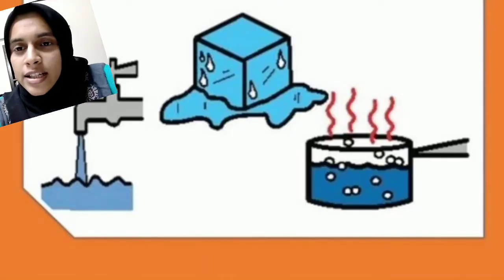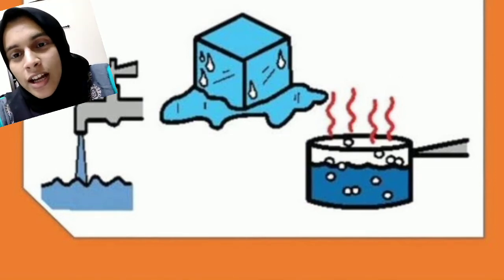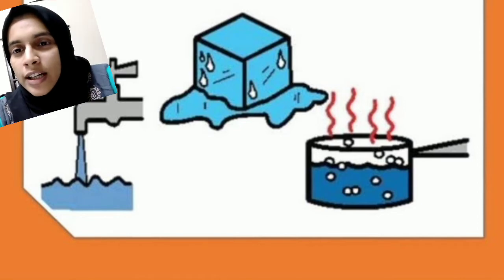Now we are going to discuss the properties of states of matter. Which are the 3 states of matter? Solid, liquid and gas. So we can consider water. Easily available example is water. All of you are familiar with water and the 3 states of water.